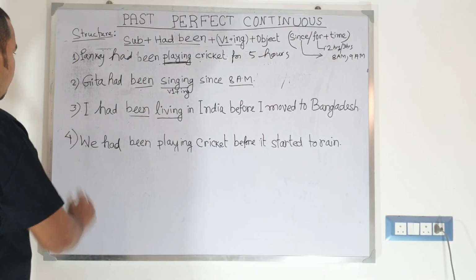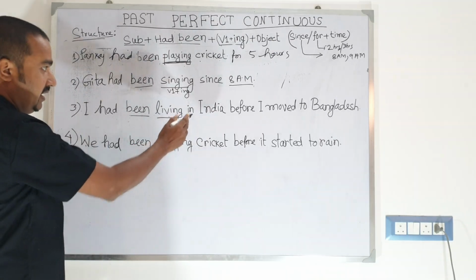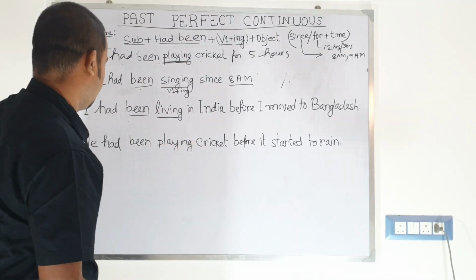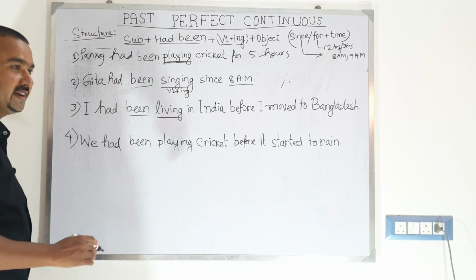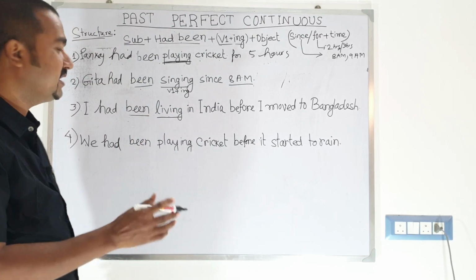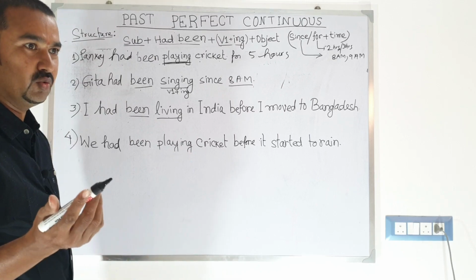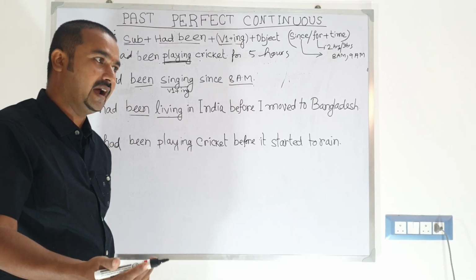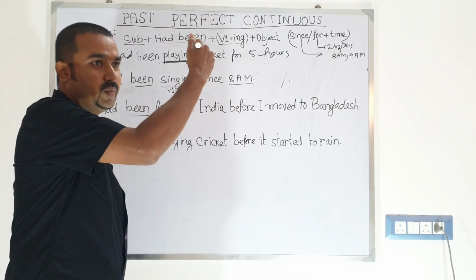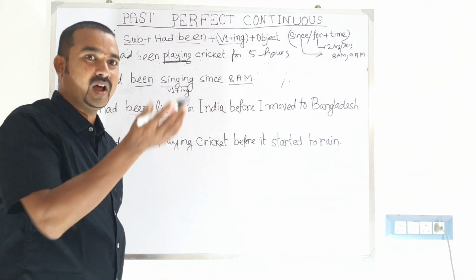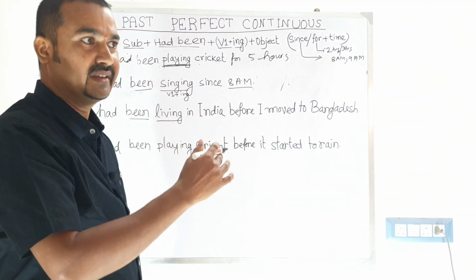Let's move on to the third example. I had been living in India before I moved to Bangladesh. I had been living in India means I was living in India. There are two past tenses you may use: I lived in India and I moved to Bangladesh. So before I moved to Bangladesh, I was living in India.